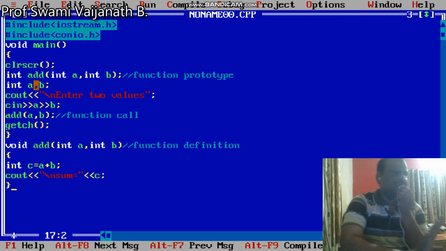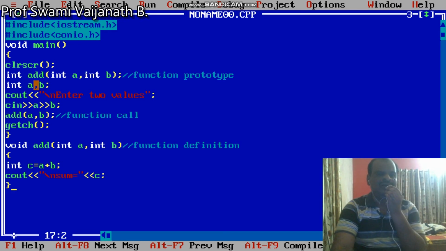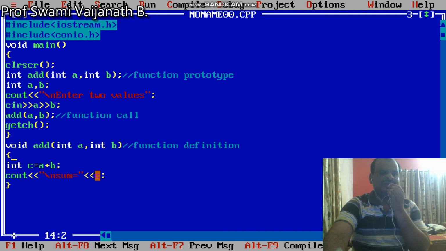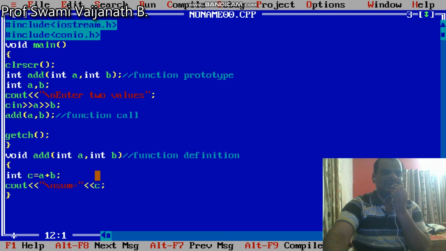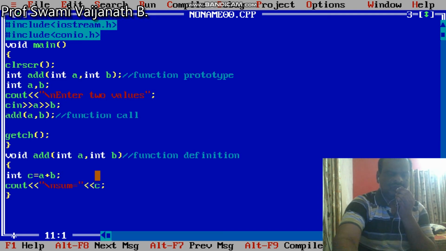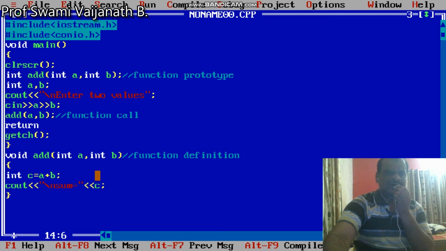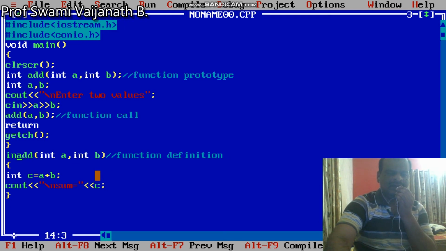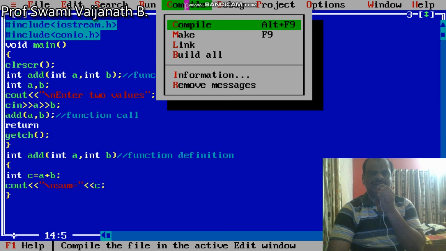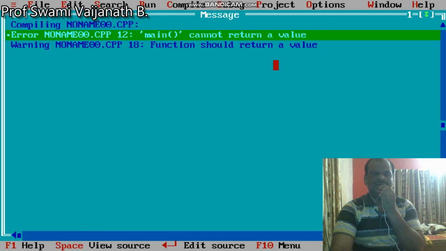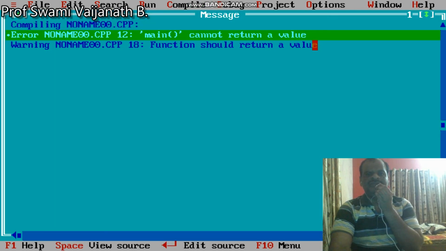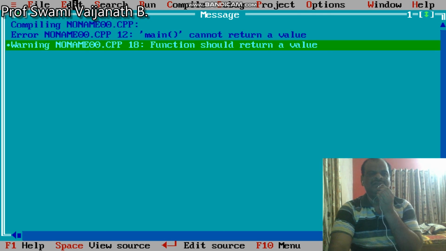Because the subfunction has a return type. So I give return 0 here and int. Then I compile again.